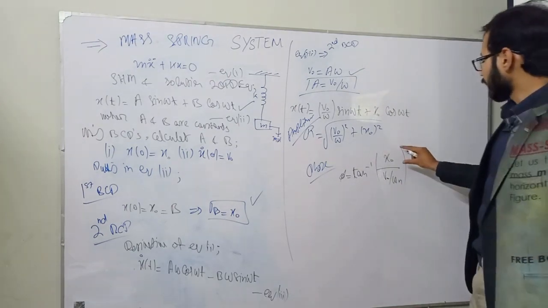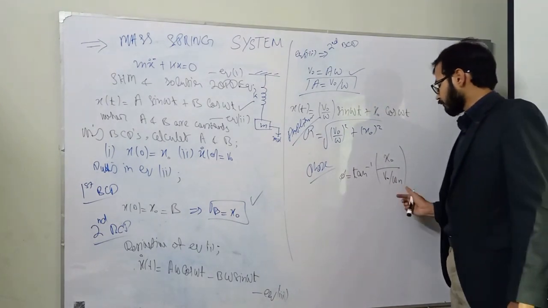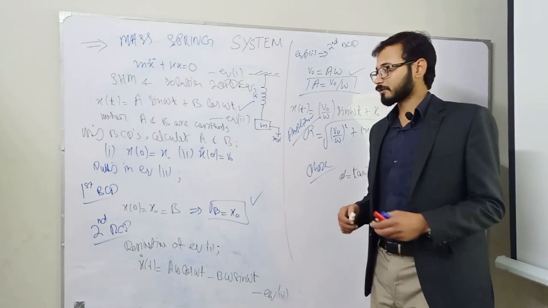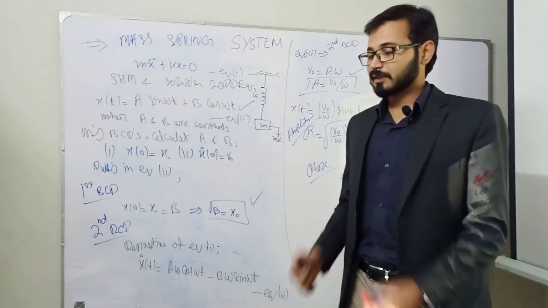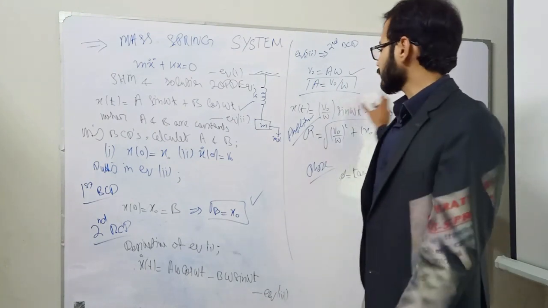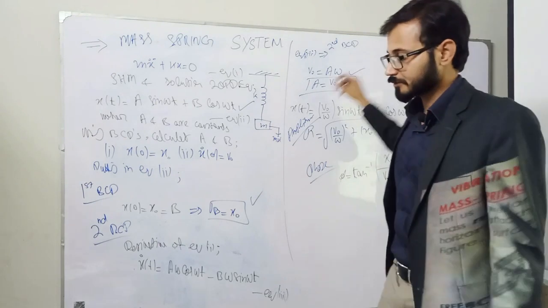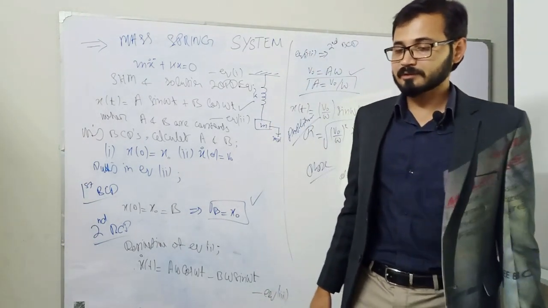At time t is equal to 0, whatever the values of x naught and v naught, put the value of natural frequency and we will get the phase, and from this phase we will determine whether the response is in phase or out of phase. So this was the complete solution of the single degree of freedom mass spring system. In the coming lecture we will go for the simple pendulum system. Thank you.